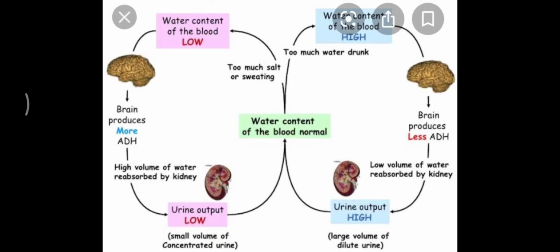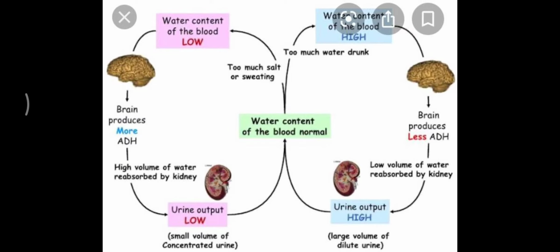When this hormone is not released, there will be no reabsorption of water in the renal tubules, that is PCT, Henle loop and DCT, and under that condition the urine that moves out from the body contains high volume of water, that is dilute type of urine goes out. So this is when you drink lot of water.